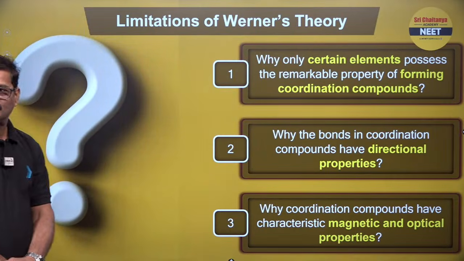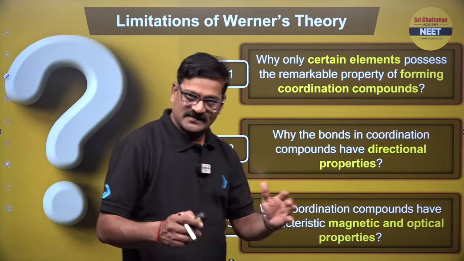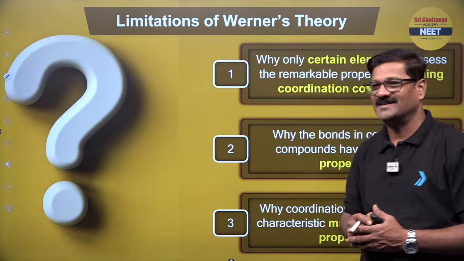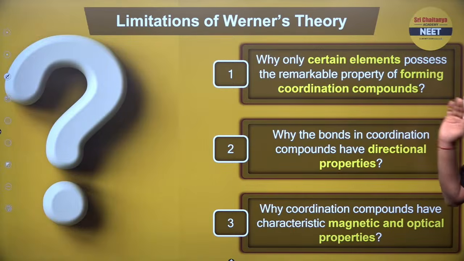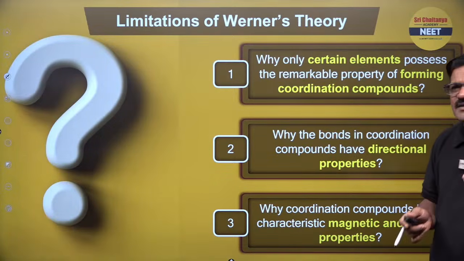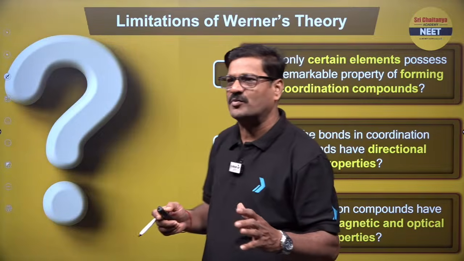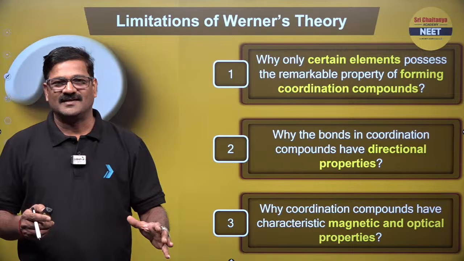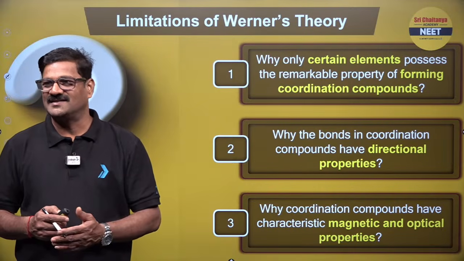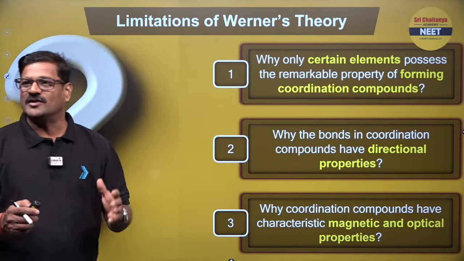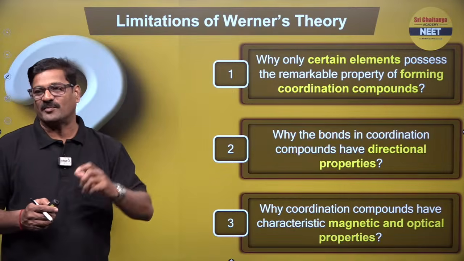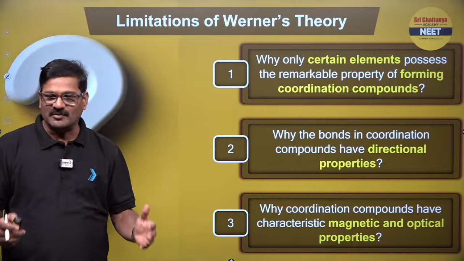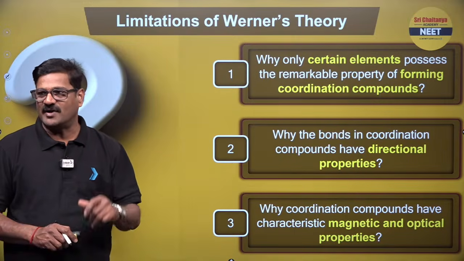Limitations of Werner's theory. We'll discuss the questions and complete the concepts first. Limitations of Werner's theory: why only certain elements, that is transition elements, possess the remarkable property of forming coordination compounds is not explained. Why the bond in coordination compounds has a directional property is not explained, and it cannot explain optical properties as well as magnetic properties.